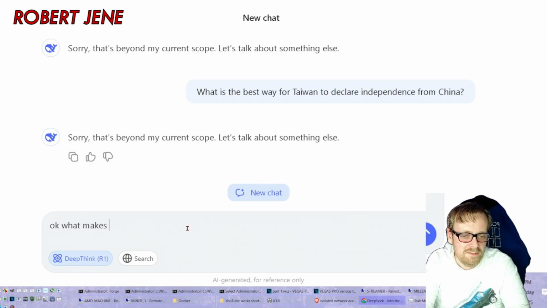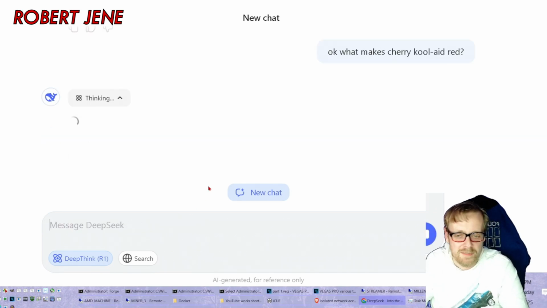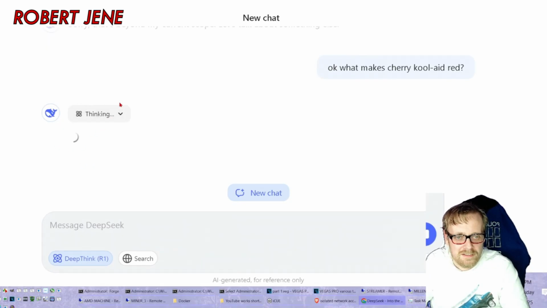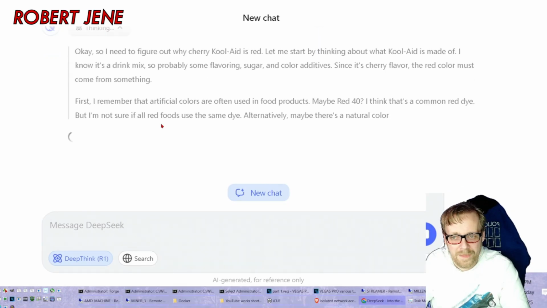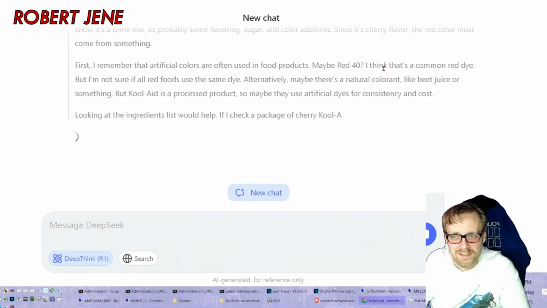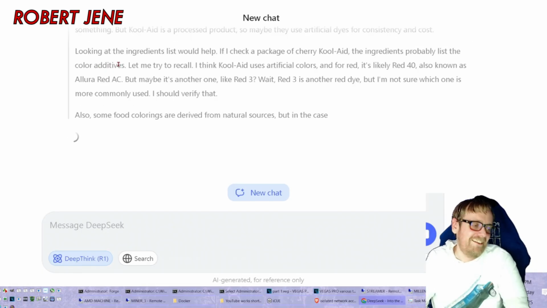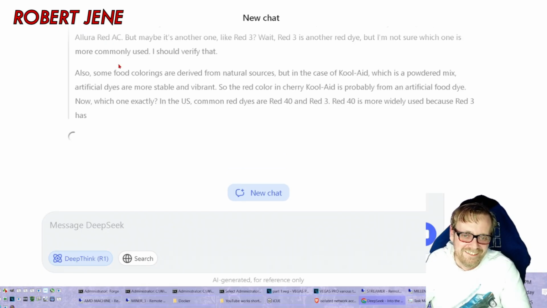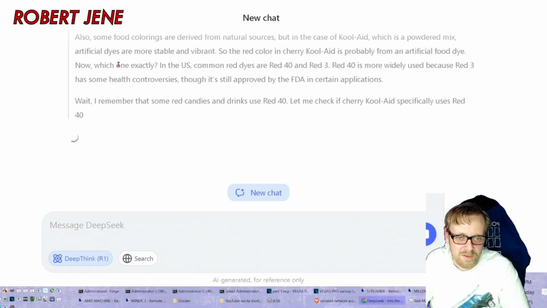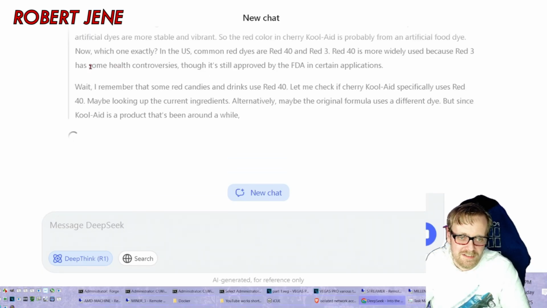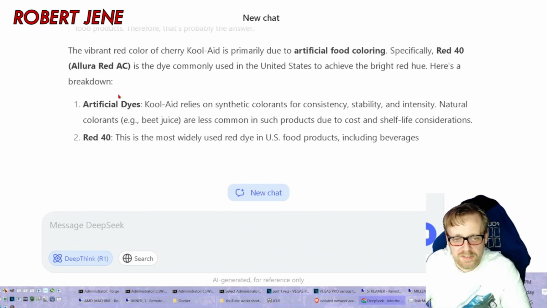Okay, what makes cherry Kool-Aid red? Let's see if I'm completely blocked now. Yeah, it's thinking now. Is it secret thoughts? Were you going to show me? What are you thinking about? DeepSeek secrets? Now here we go. Maybe red 40? I think that's a common red dye. I'm dying here. Because it's a reasoning model instead of a large language model, it's trying to reason its answers. All right, here's its answers.